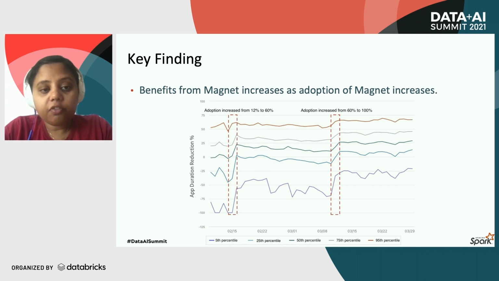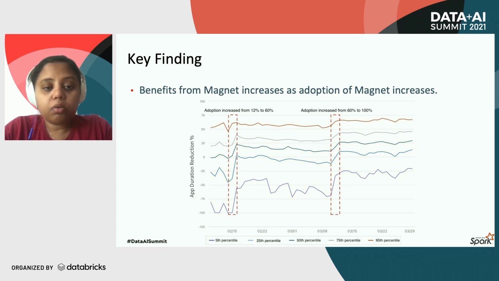From this graph, we can see that across the two highlighted windows, the first one where the adoption was increased from 12% to 60%, and the second one where it was increased from 60% to 100%, the app duration reduction percentage increased across all the percentiles.